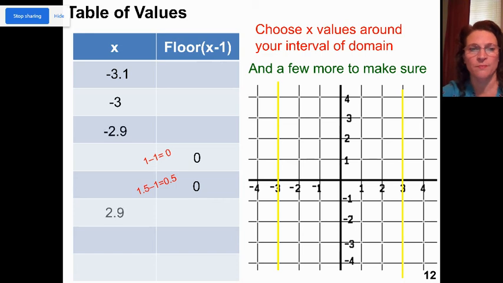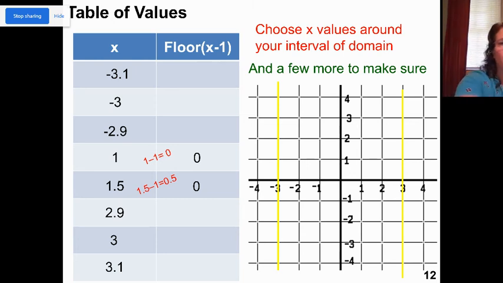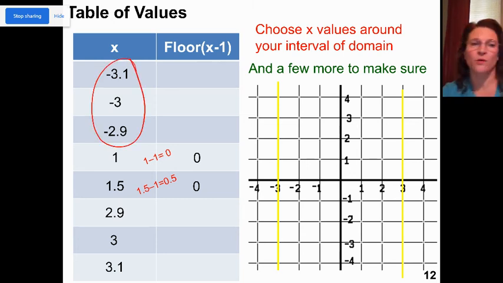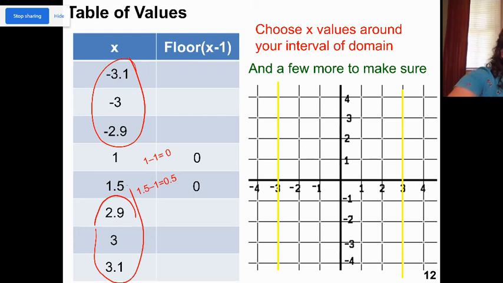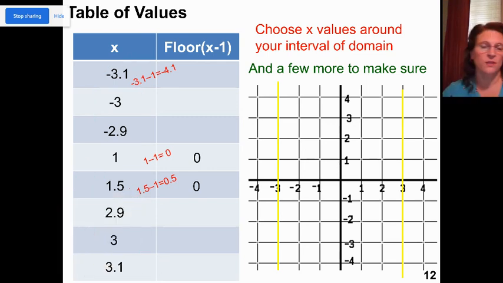Let's plug in some points. I'm choosing values right around -3 because that's the end of my domain. I'm choosing values right around +3 because that's the end of my domain. So I'm going to see what's happening right at the end, and then I want to see what's happening in the middle.